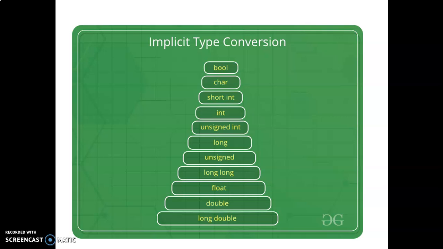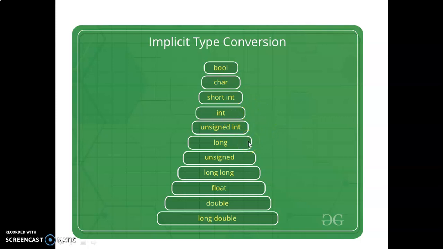For example, if you have a big basket, you can put smaller things into it. Like that, the higher range data types hold the smaller data types. The lowest range and size for a data type is boolean, that is the first one here, and then character and short. So if one variable is an integer and another variable is a long, which one has the highest range of values? Long, isn't it? So integer is automatically converted into the long type.